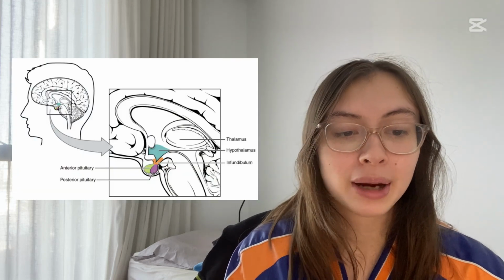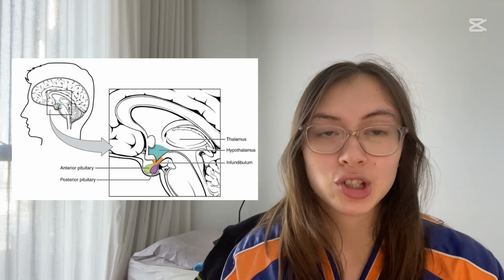Before we have a look at the thyroid, I want to have a look at the master endocrine gland, which is the hypothalamus. The hypothalamus is actually quite interesting because it is also a part of the nervous system. It is located at the base of the brain and is connected to the pituitary gland, which is a true endocrine gland. The hypothalamus is made from nuclei and axons that surround the third ventricle, a cavity that is filled with cerebrospinal fluid, and it also has a lot of different clusterings of cell bodies.